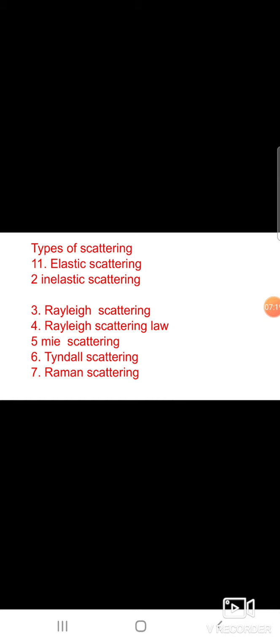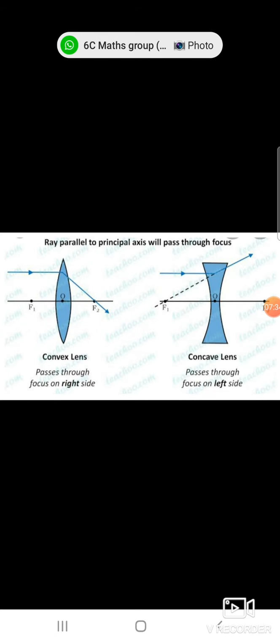It is also elastic scattering. The amount of scattering is independent of wavelength.